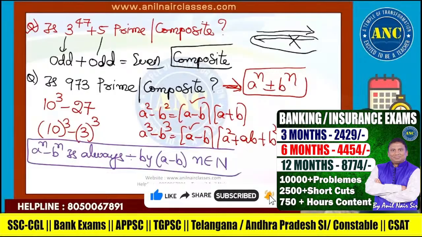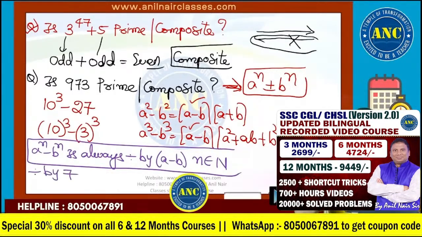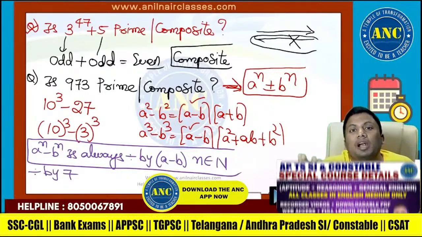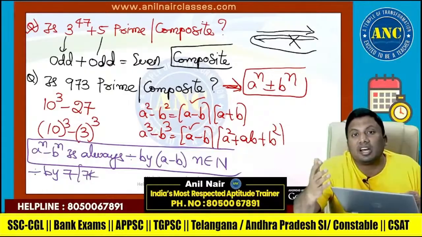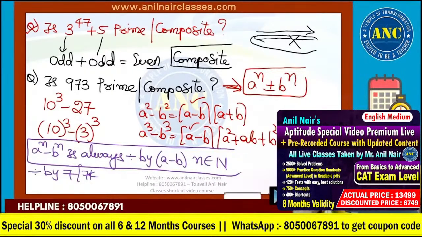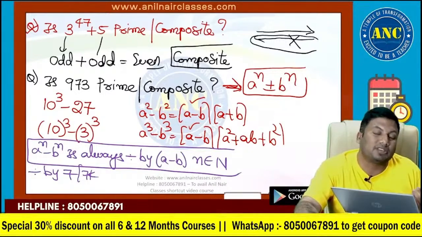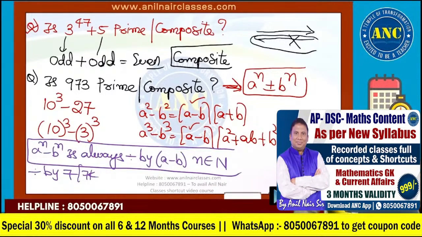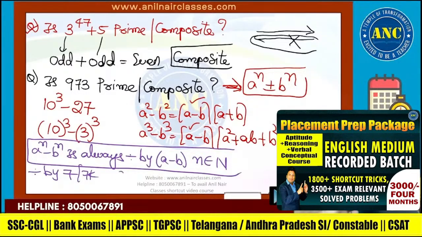10 cube minus 3 cube is divisible by 7. Any number which is divisible by 7 becomes a multiple of 7, which can be written as 7k. Other than 7, every other multiple, like 14, is composite. It has factors more than 1 and 7, that is 2 in this case. 21 is a factor, 28 is a factor. So, any multiple of 7 greater than 7 is a composite number because it will have factors more than 2. So, the answer for this question is composite.